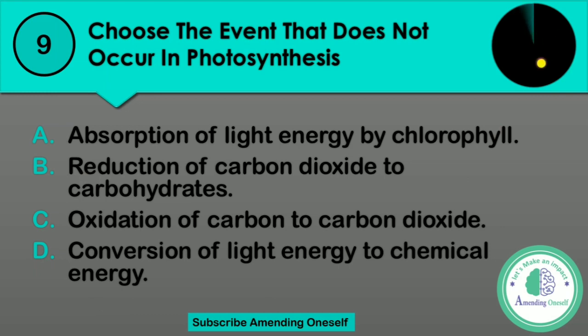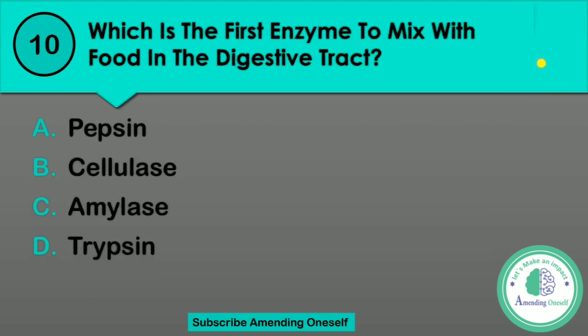Time's up. Question number 10. Which is the first enzyme to mix with food in the digestive tract? Easy question. Which is the first enzyme to mix with the food in the digestive tract? Option A, pepsin. Option B, cellulase. Option C, amylase. Or option D, trypsin.